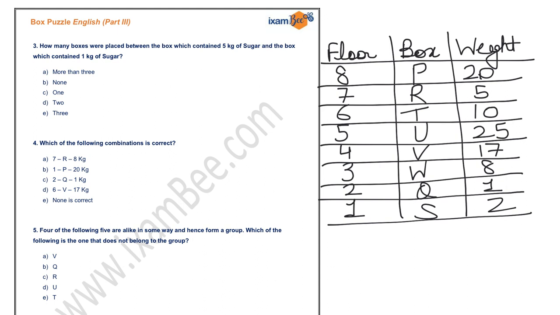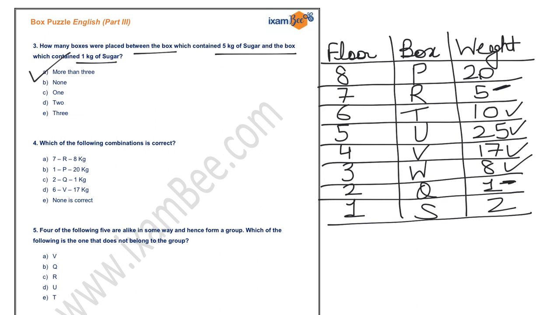Now your third question is: how many boxes were placed between the box which contained 5 kg sugar and the box which contained 1 kg sugar? So this is the box which contained 5 kg sugar and this is the box which contained 1 kg sugar. So you can count the number of boxes, that is 1, 2, 3 and 4. So 4 is the correct answer. So the answer for this question is more than 3.